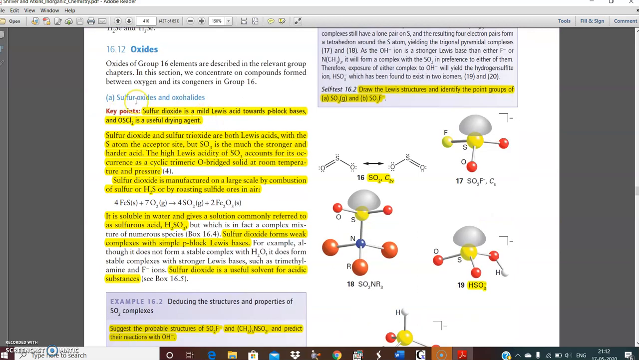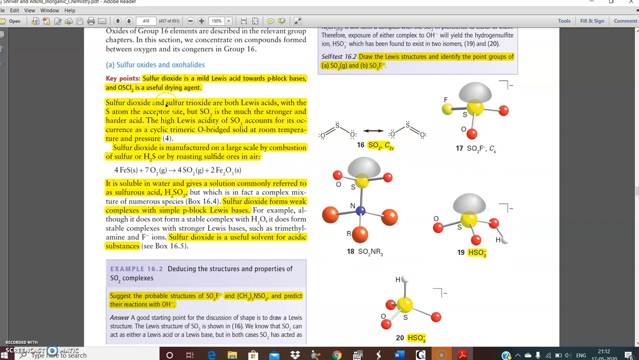Then sulfur dioxide. As I mentioned, sulfur dioxide and sulfur trioxide are important for the exam. Sulfur dioxide is a mild Lewis acid towards p-block bases, and sulfonyl chloride is a useful drying agent. Sulfur dioxide and sulfur trioxide are both Lewis acids with the sulfur atom as the acceptor site, but sulfur trioxide is a much stronger and harder acid. The high Lewis acidity of sulfur trioxide accounts for its occurrence in a cyclic trimeric oxygen-bridged solid at room temperature.